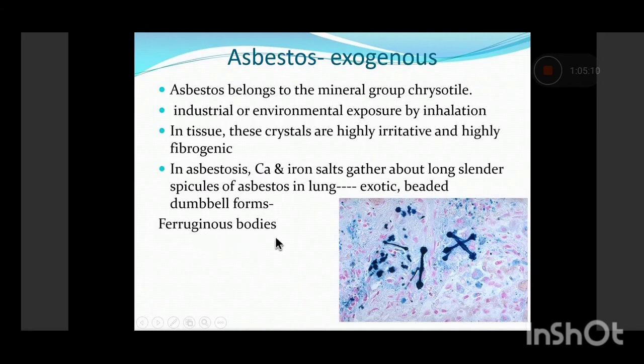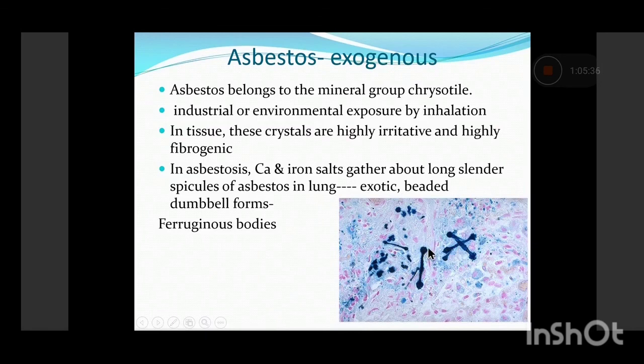forms basically ferruginous bodies which are deposited in the lung parenchyma. What are these ferruginous bodies? They are nothing but accumulation of calcium and iron salts around these long, slender spicules of asbestos. Basically, there are needle type asbestos crystals around which calcium and iron salts are deposited, and it forms very beaded kind of dumbbell forms.